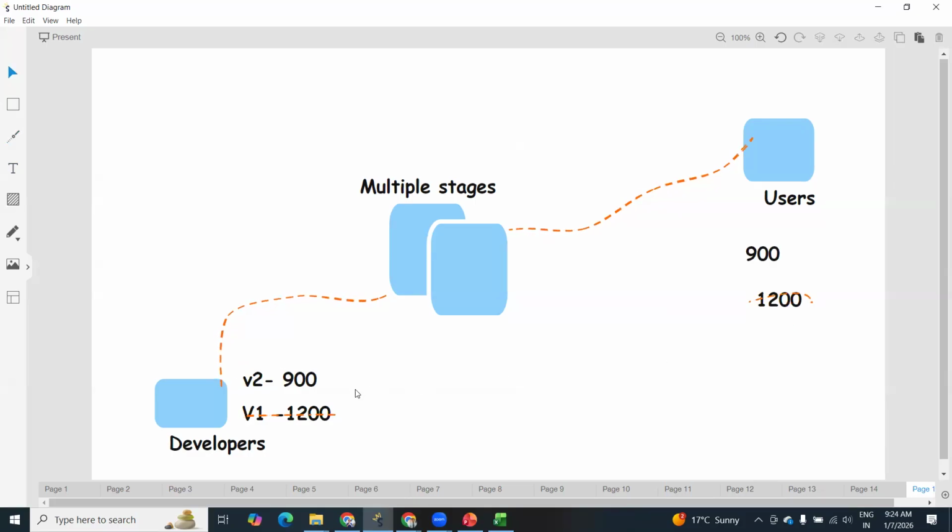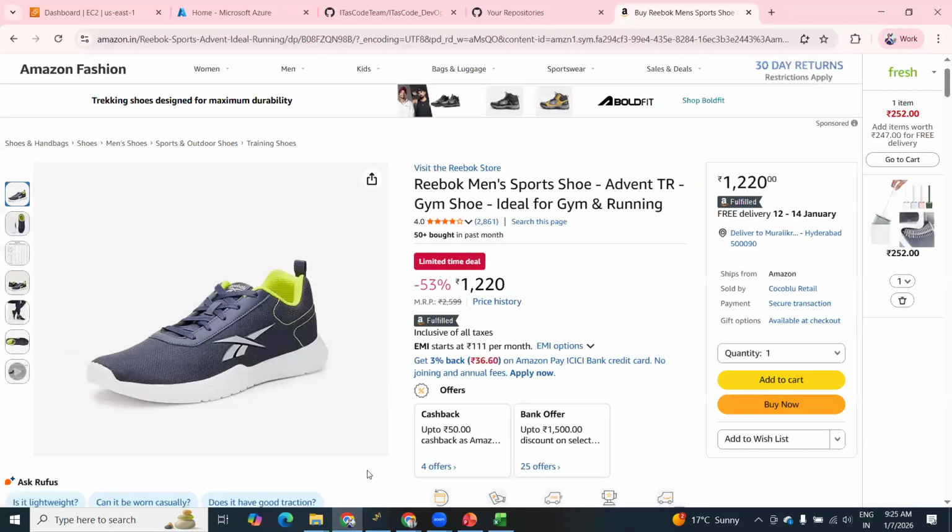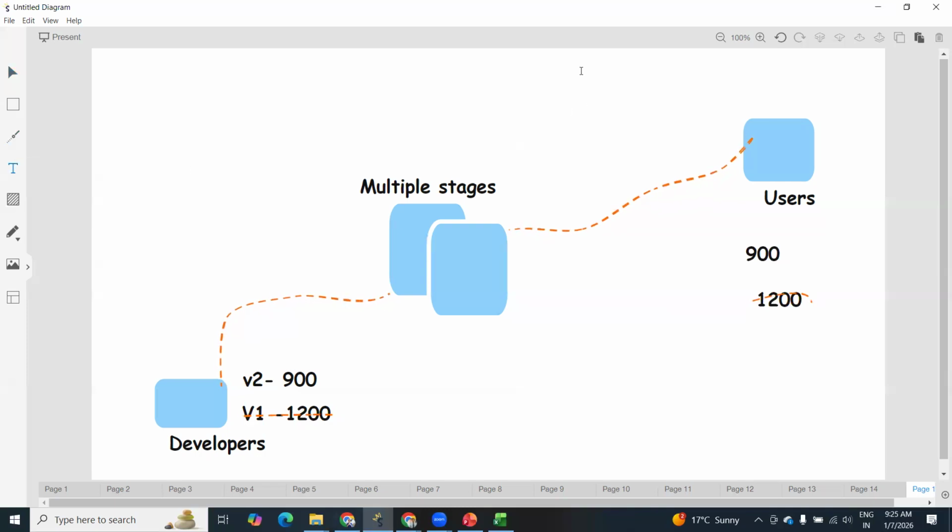But if they're trying to make these changes, first the developer should make changes on the code side, and after multiple stages, our users should access this application. But it may take some time. Just imagine, currently we are accessing these through a big sale. There is a big sale going on, limited to only 5 or 6 days. Let us imagine it is only for 5 days. Within these 5 days, the developer should change this price and users should access it.